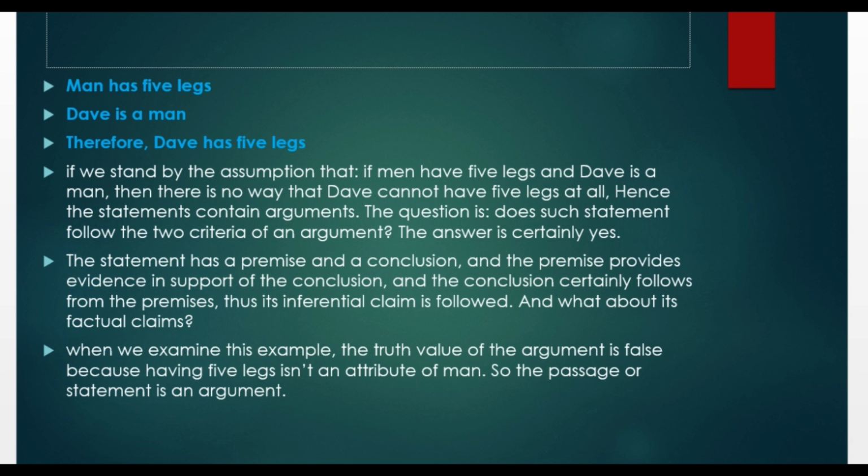And what about its factual claim? Remember that at the beginning of the video we said that it doesn't matter whether the argument contains a true or false premise. What really matters is that the argument should have a truth value that is either true or false. And when we examine this example, the truth value of the argument is false because having 5 legs isn't an attribute of man. So the passage or statement is an argument.